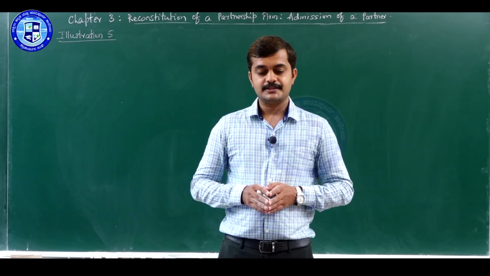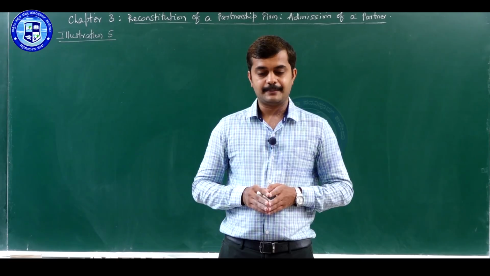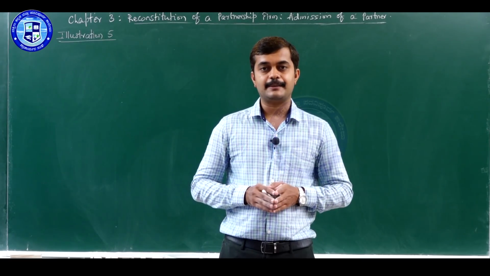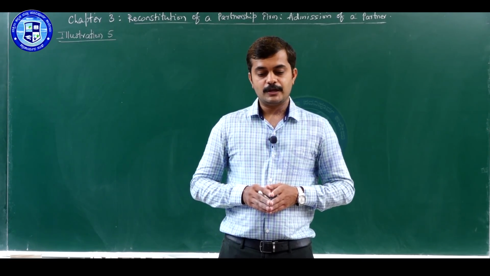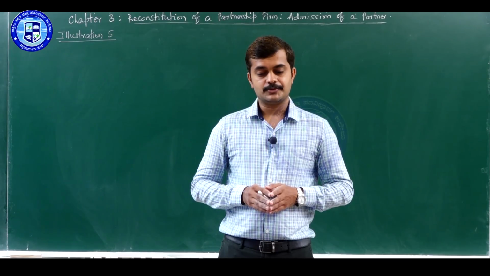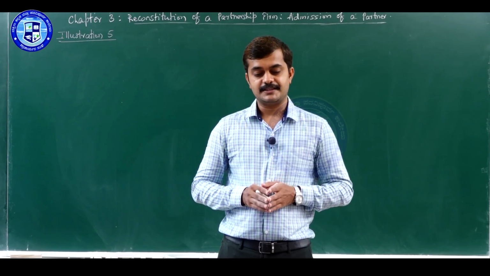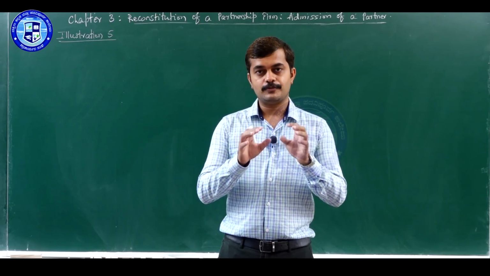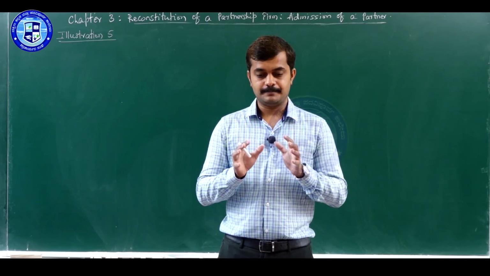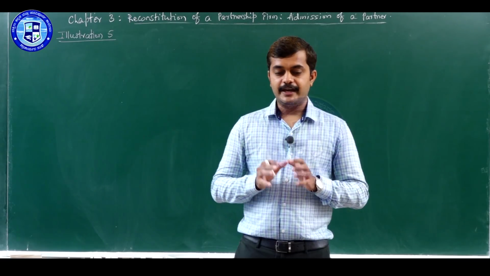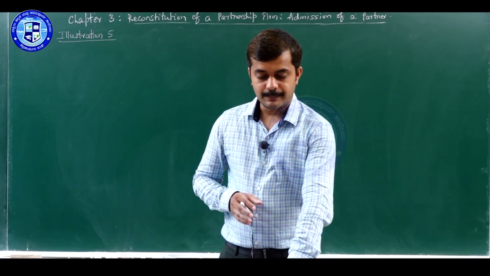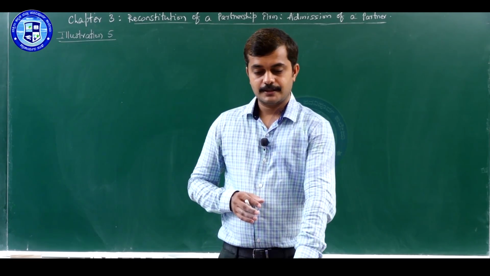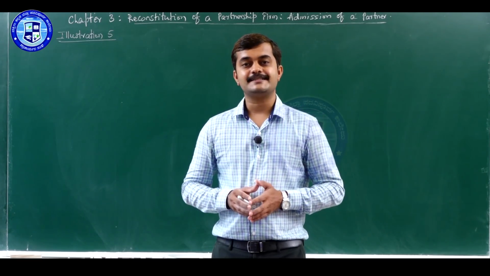Chandra brings rupees 26,000 as his capital, so we have to record that in his capital account. Goodwill of the firm is valued at rupees 14,000 and it is to be retained in the business. So, here goodwill is valued at rupees 14,000, that is the value of goodwill of the firm, and we have to adjust it through the capital accounts of partners. For that we need a sacrifice ratio.